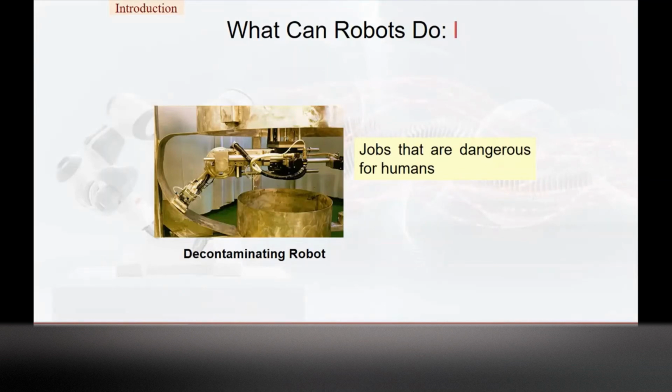Because of the radioactivity and other things, human presence is highly restricted in those areas because it directly affects the human body and brain. A robot can go and do the operation and come back, so the human is operating the robot, but is safe from the danger.